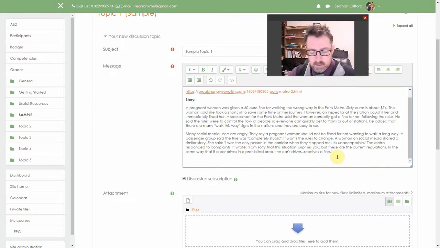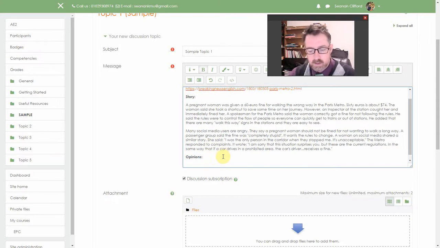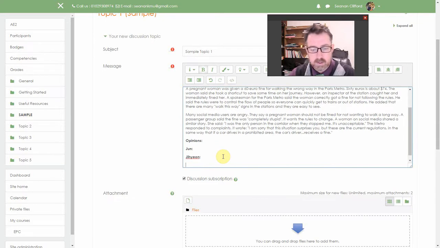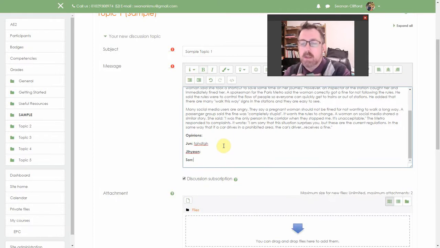Now in my group we have to do opinions. There should be 3 of us in the group. So for instance, Jun will have to write his opinion, Jihan can write her opinion, and Son his opinion. And you know, you can type away here, maybe not on bold. Okay, I would suggest that your opinion is about 50 words each, maybe 150 words. It can go higher though. We can talk about that in class.